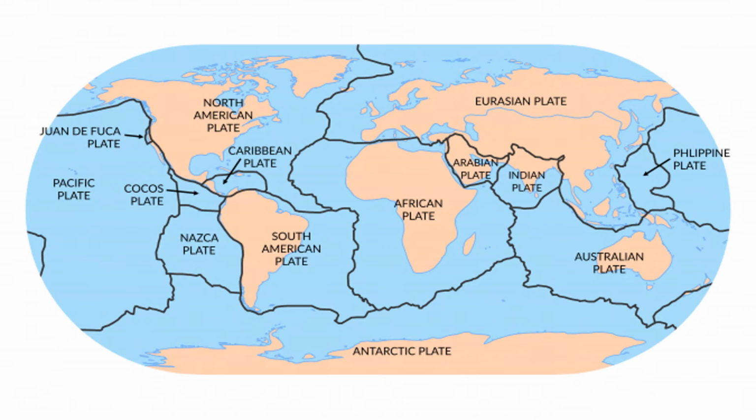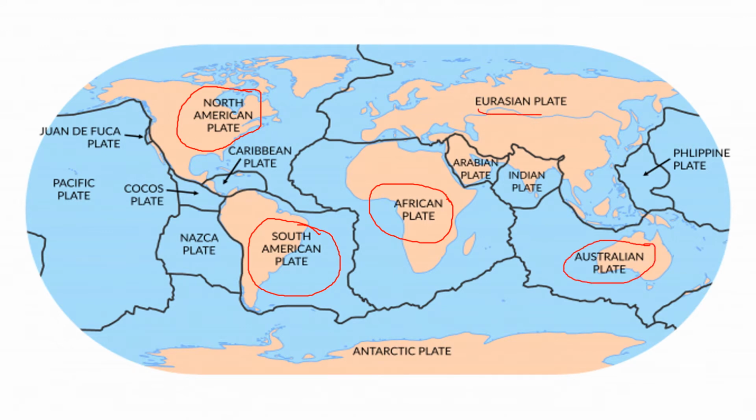Now let us check once again the major plates. The first one is North American plate. This is North American plate. This is a major plate, Nana. Then South American plate. Okay. African plate. Okay. Australian plate. Okay. And Eurasian plate. Okay. And Antarctica plate. Okay. And Pacific plate.